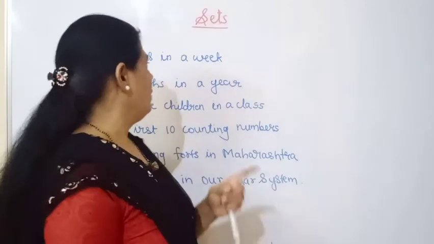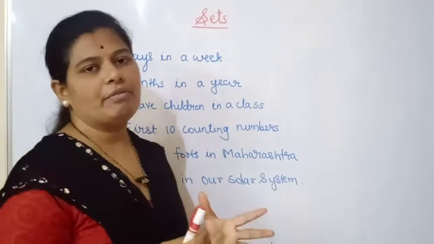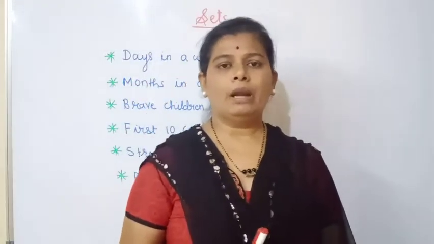Okay, see now, what is that? The first example they have given is days in a week. Now if a teacher in your class asks you which are the days in a week, obviously each and every student will tell: Sunday, Monday, Tuesday, Wednesday, Thursday, Friday and Saturday. From this we come to know that each and every student in the class will give the same answer, from Sunday to Saturday. These are the 7 days in a week. It means we can make a set of these days.